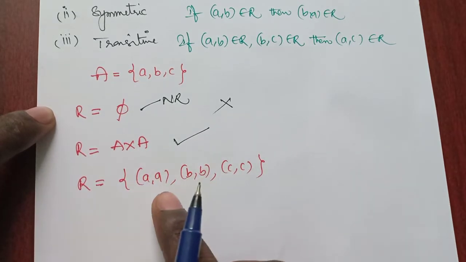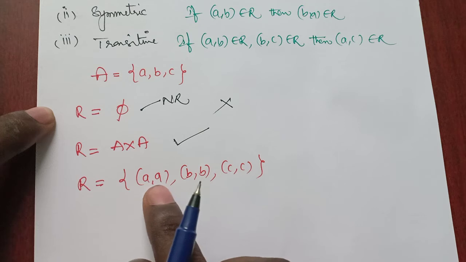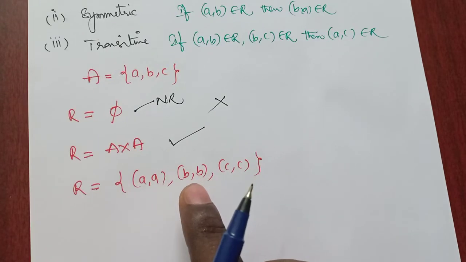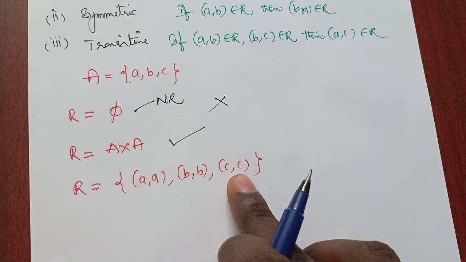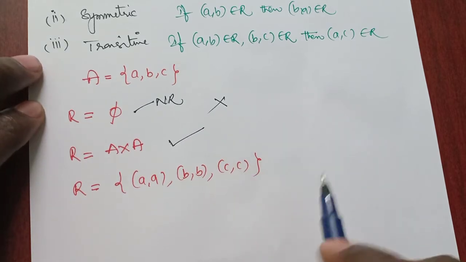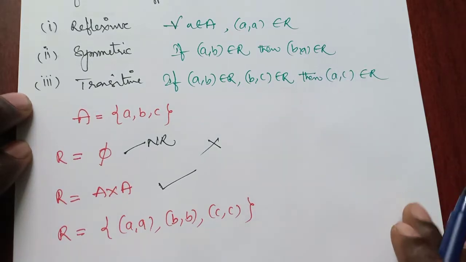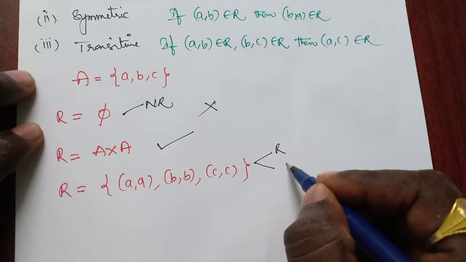Coming to symmetric, if you interchange the ordered pair (a, a), what we get? (a, a), so no problem. (b, b) gives (b, b), which belongs to this relation. (c, c) gives (c, c), so clearly it is symmetric, because it obeys the rule: if (a, b) belongs to R, then (b, a) must belong to R. So it is reflexive and symmetric.